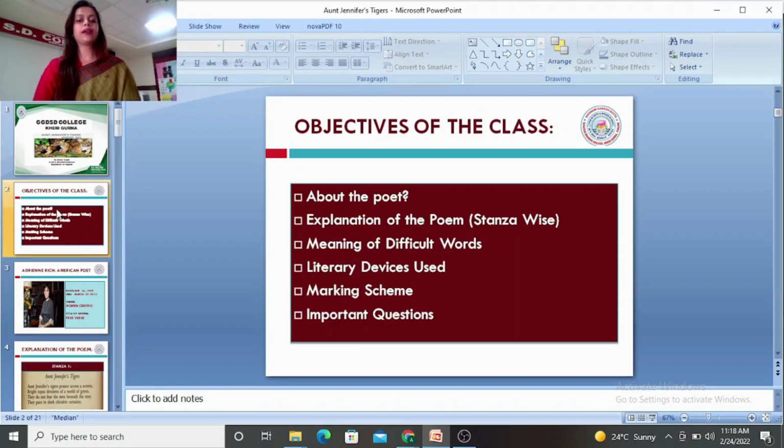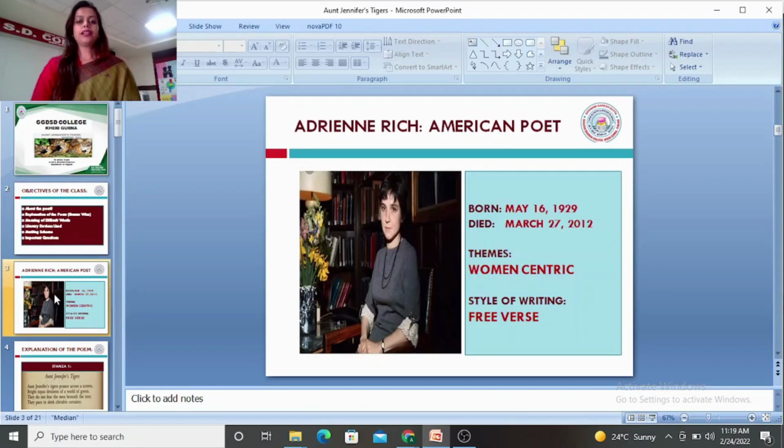Firstly, we will discuss the poet. Then we will see the explanation of the poem stanza-wise, the meaning of the difficult words, the literary devices used by the poet, the marking scheme, and also we will be discussing the important questions from this poem. So let's pick up the first topic, that is Adrienne Rich as a poet.